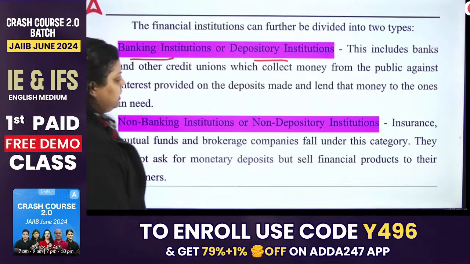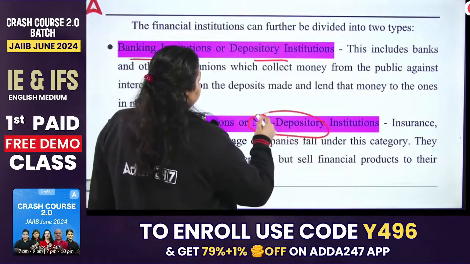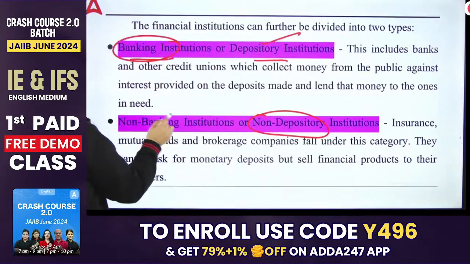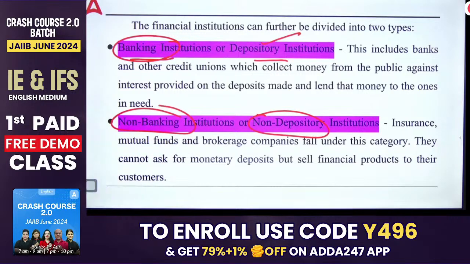As the name suggests, they cannot accept deposits, while the others can accept deposits. So the banking or depository institution includes the banks and other credit unions which collect money from the public against the interest provided on the deposit made, and lend that money to those in need.